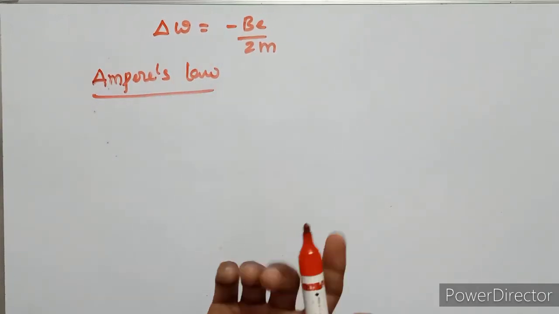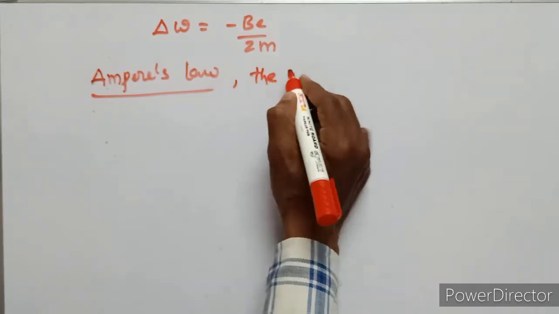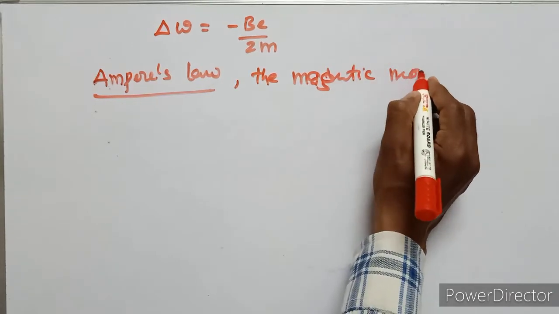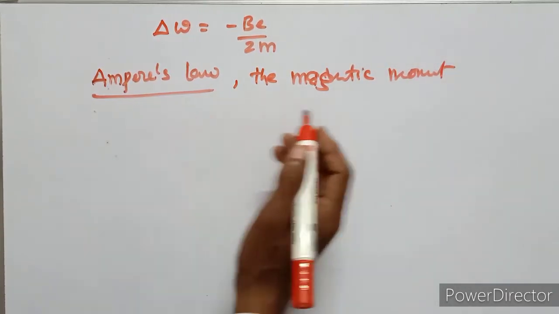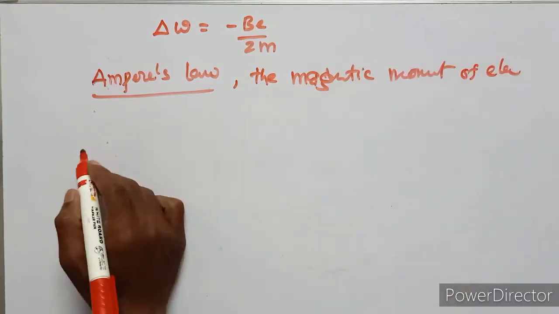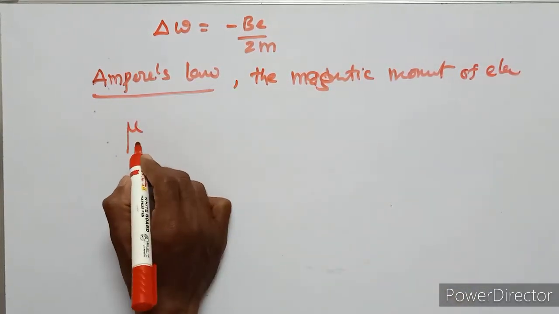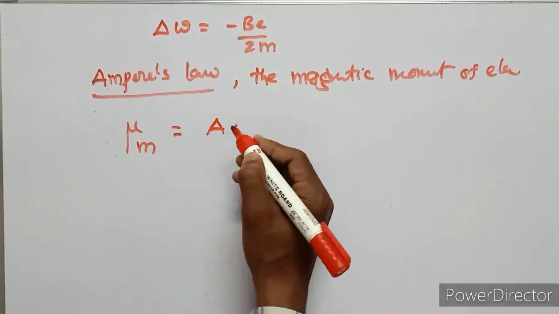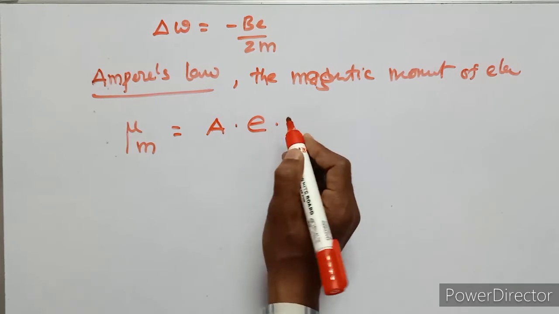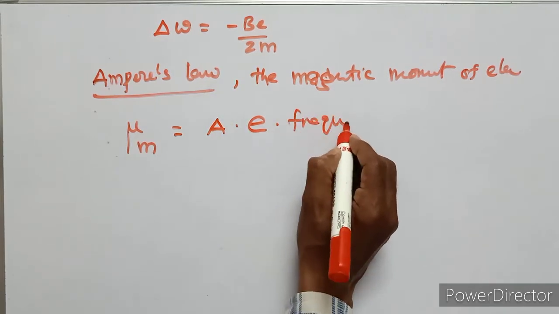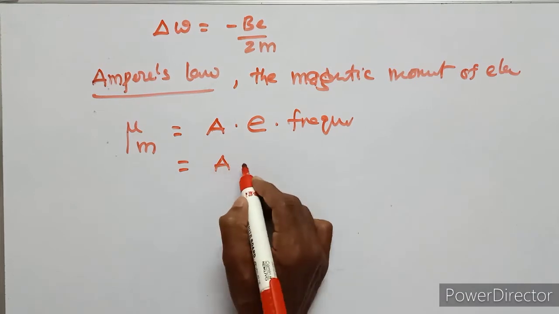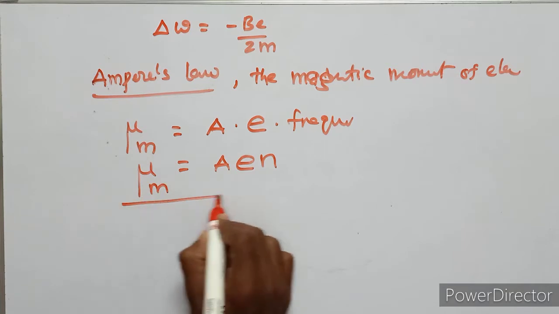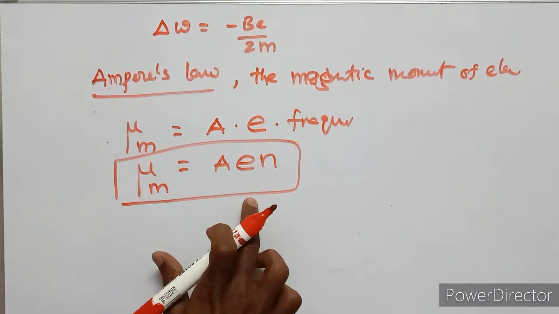According to Ampere's law, the magnetic moment of the electron, mu suffix m, is equal to area into charge of electron into frequency. So this is the magnetic moment.